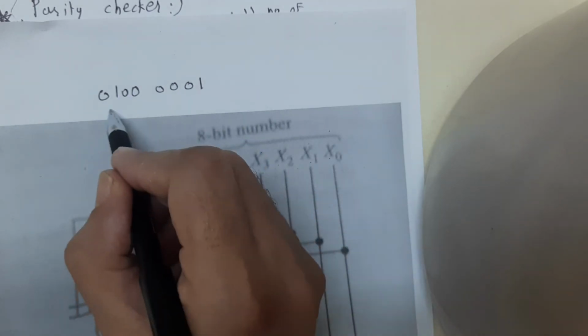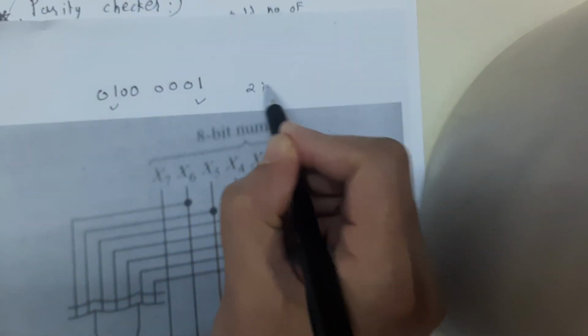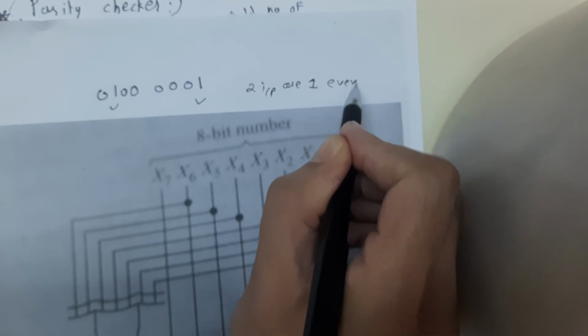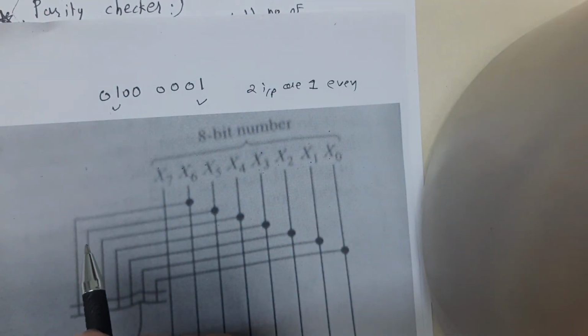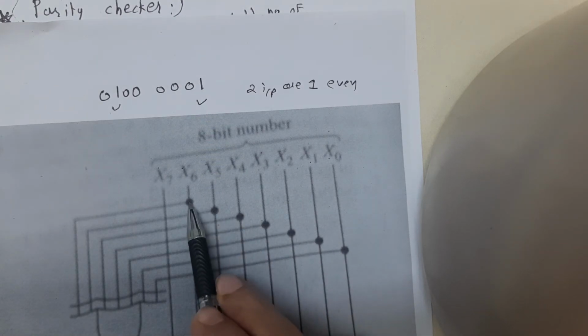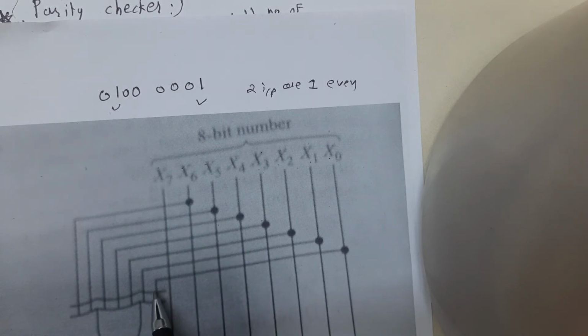This number has two inputs that are 1, that means even, which means that the exclusive OR gate produces an output of 0. So this is connected here. So this is your 1, 2, 3, 4, 5, 6 and 7 numbers, right? These 7 numbers have even parity, so the output is equal to 0.